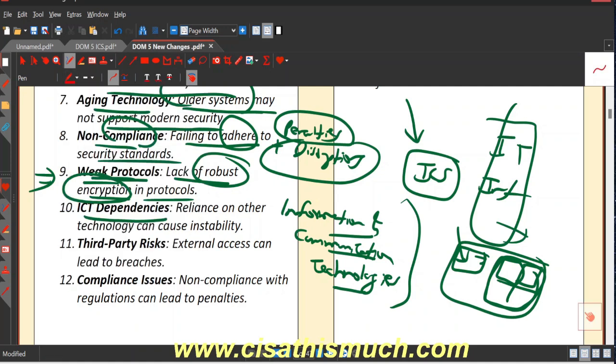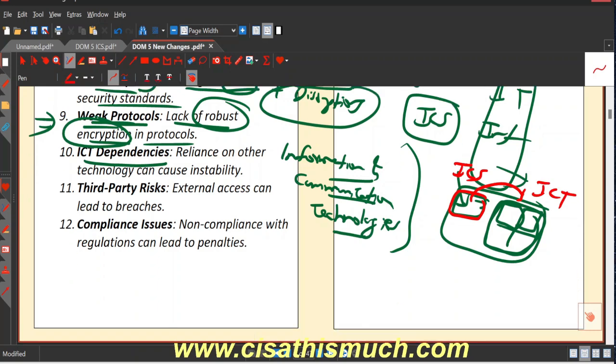Now understand one thing: there could be a chance that your ICS is dependent on ICT. This is ICT, this is ICS. If that's the scenario, then tomorrow if an intruder or attacker exploits ICT, there is a higher chance that your ICS will also be impacted, and vice versa. Also there can be a single point of failure.